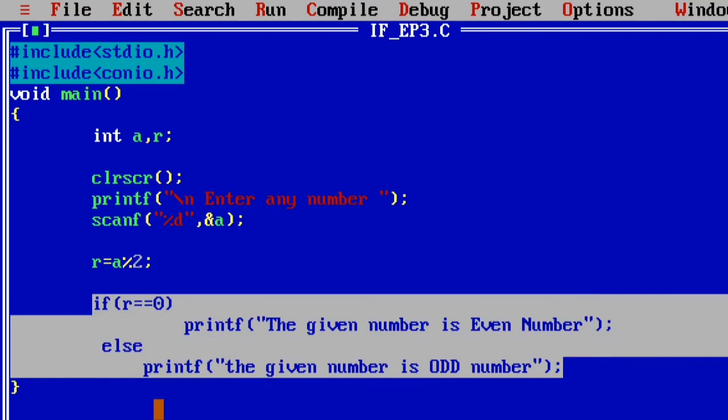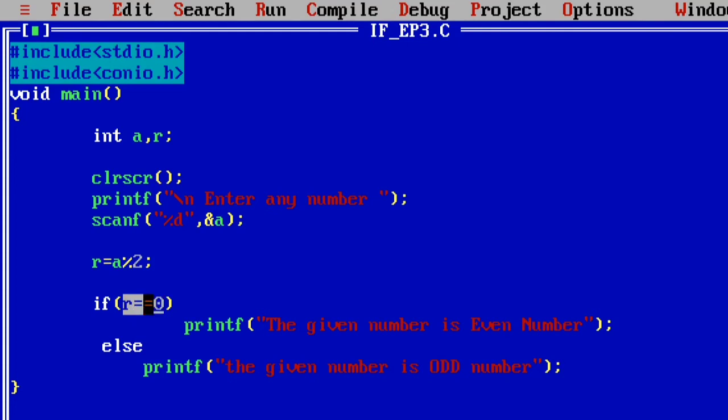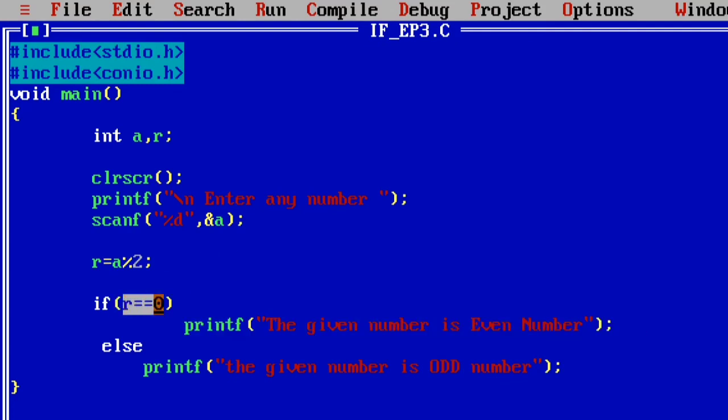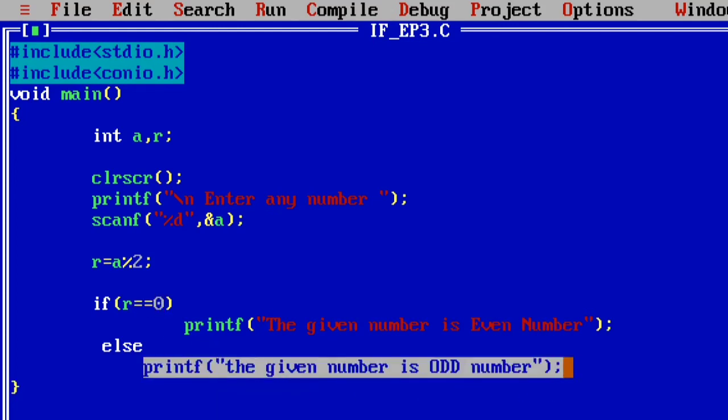So what is the behavior of the if else statement? If the test expression, meaning the given condition, is true, it simply executes the if block. If the given condition, that means the test condition, is false, then it executes the else block. That is the behavior of the if else statement.